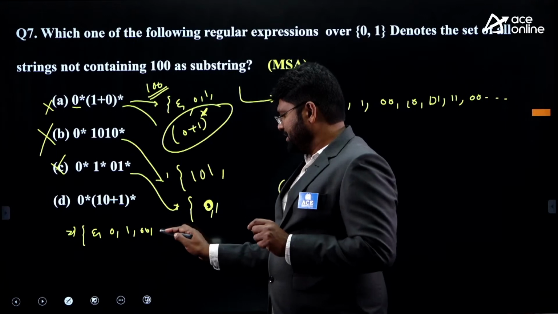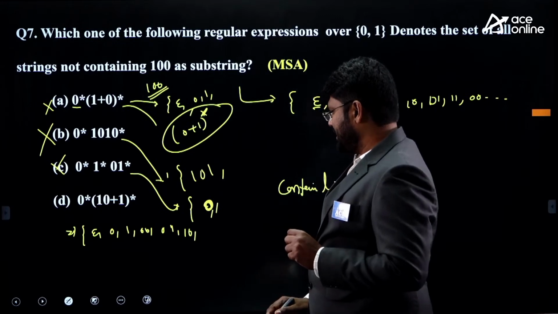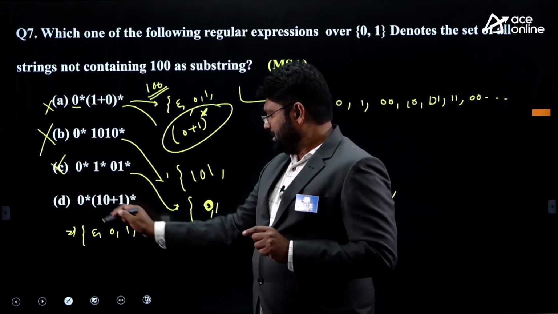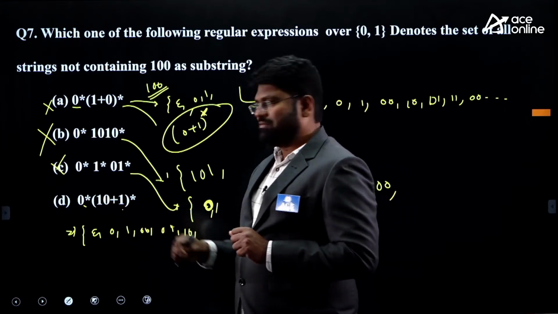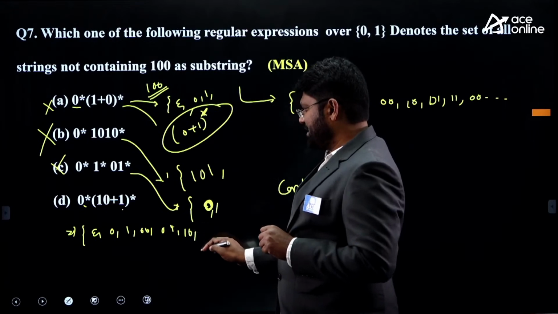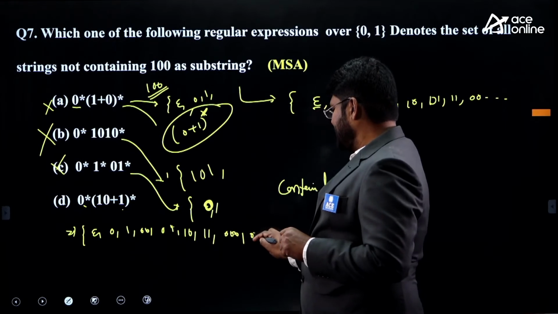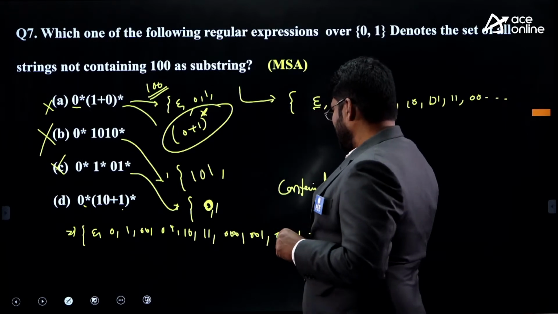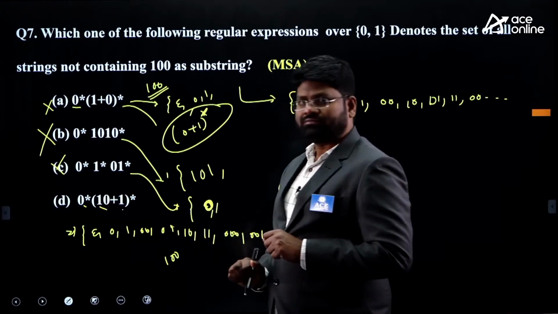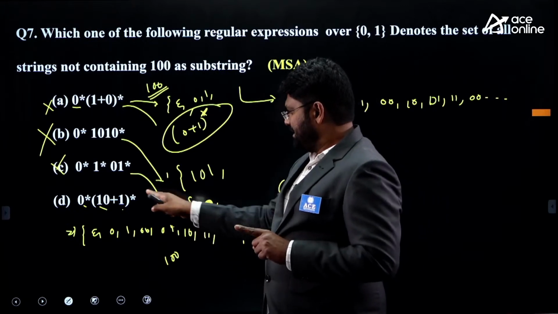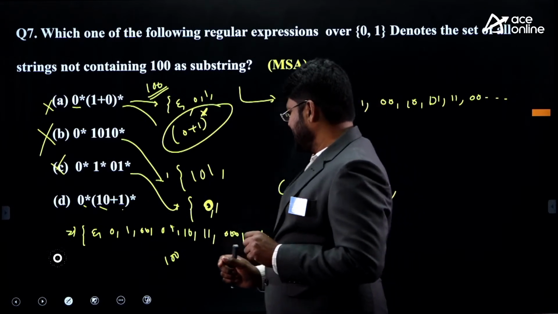Yes. Can you have here 0, 0? Can you have here 0, 1? Yes, 1, 0 possible. Just look at here. 0, 0 possible? 0, 1 possible? Yes, 0 from here, 1 from here, I can take it. I can also take 1, 0 possible, 1, 1 is possible, and 0, 0, 1 possible, 0, 1, 0 possible. Just look at it, but I cannot have 1, 0, 0 from here, because this will never form the string 1, 0, 0. And also look at the other combinations here.